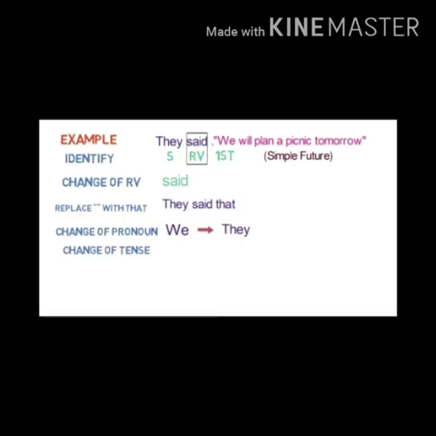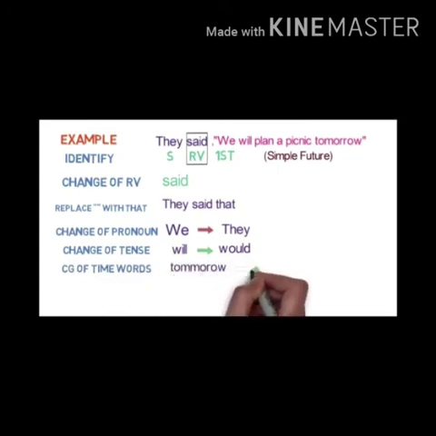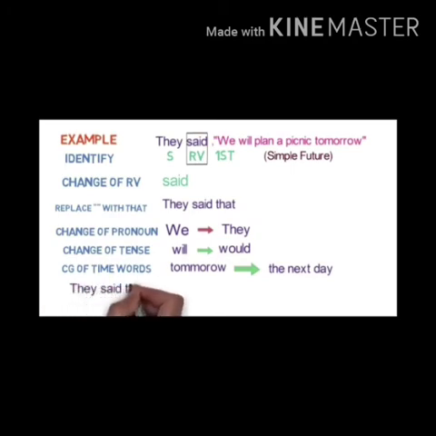Now change of tenses. I told you will changes into would, shall changes into should, may changes into might. So according to the reported verb, RV is the reported verb. Said is in the past, then everything you will change in the past. So will changes into would. And when I am talking about the words, tomorrow will change into the next day. So they said that they would plan a picnic the next day.